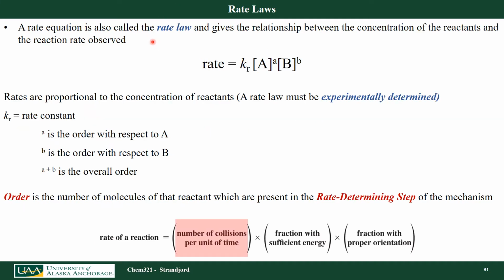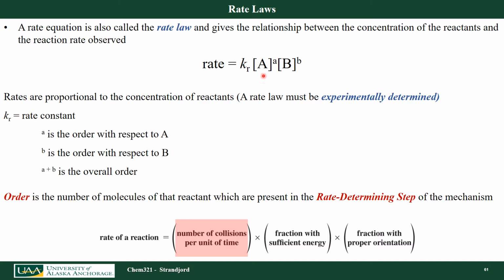The rate equation is also called the rate law, and it's given here. The rate is equal to a rate constant times the concentration of A raised to some power times the concentration of B raised to some power. And this little a and little b are called the order of the reaction.